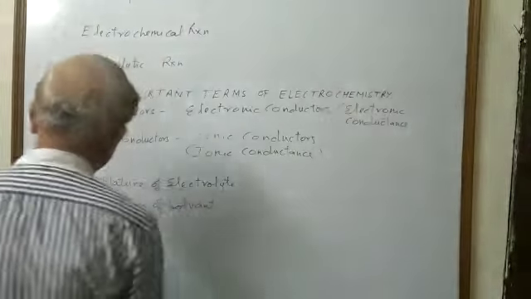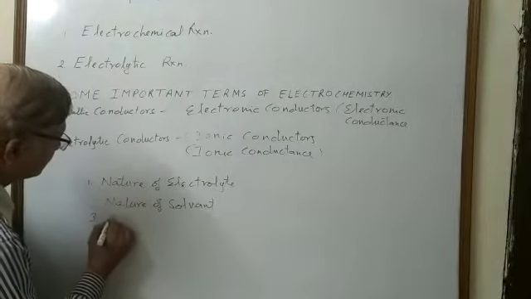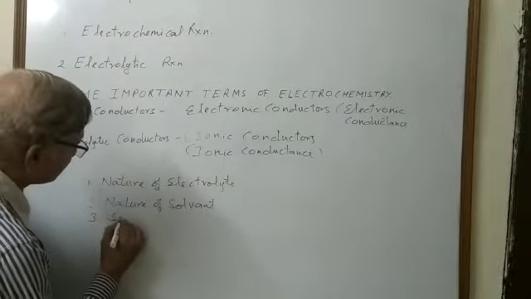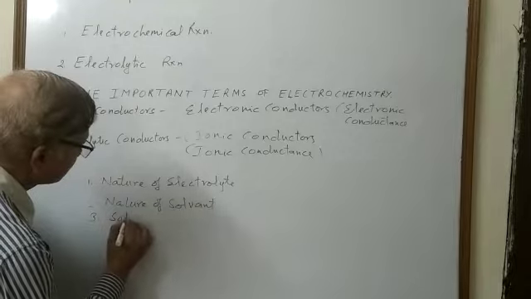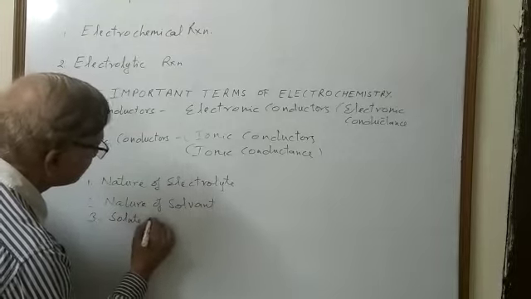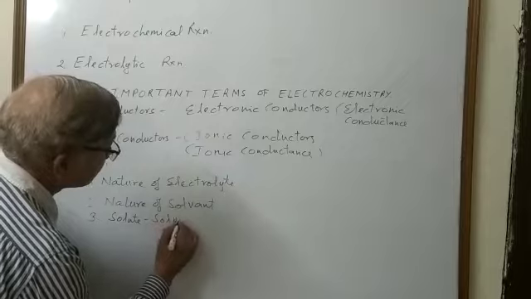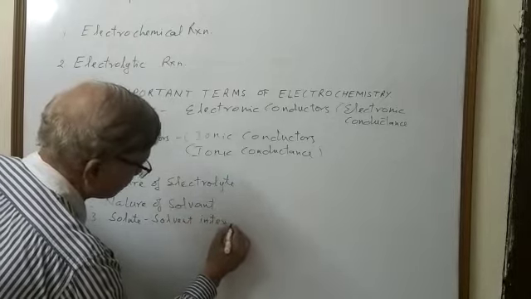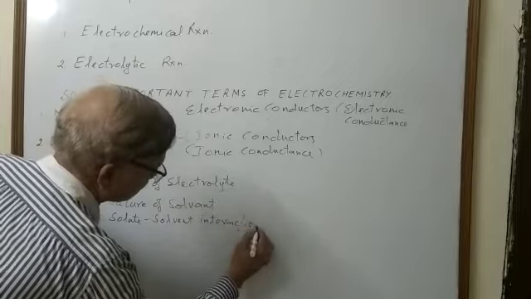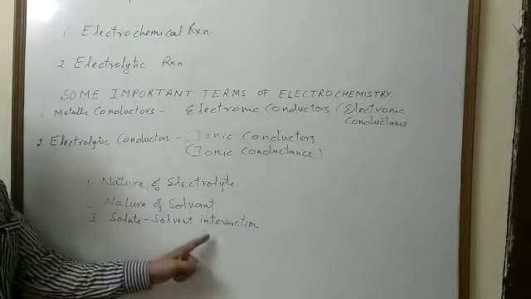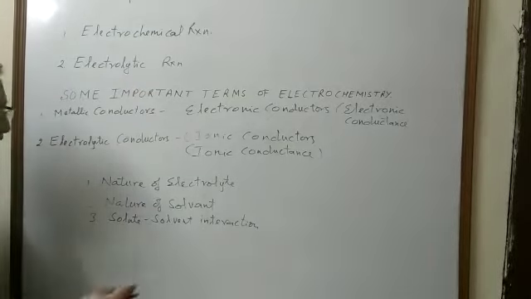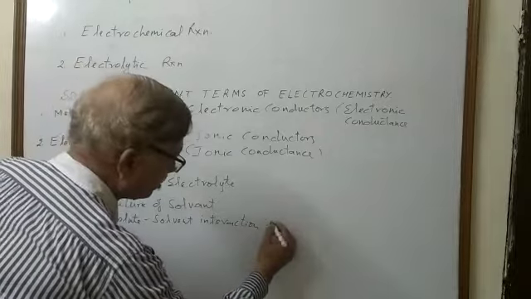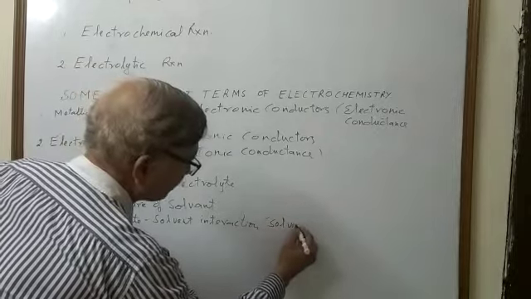Third is solute solvent interaction. Solute solvent interaction is also called solvation of ion.